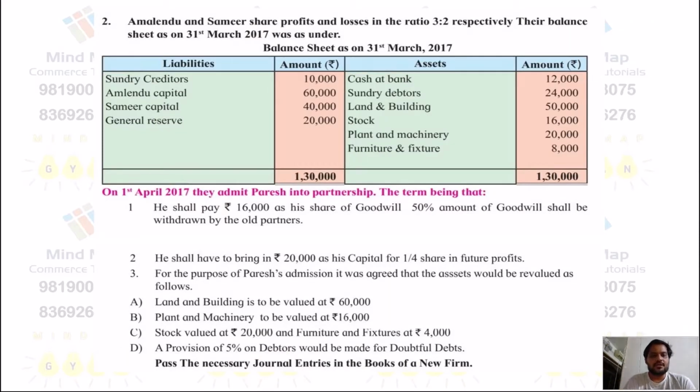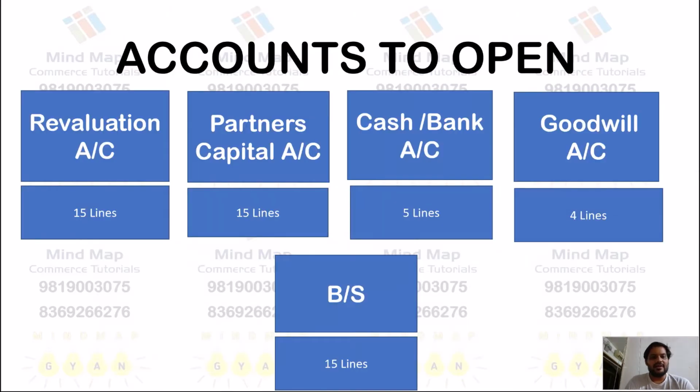So there are two old partners sharing profits in the ratio 3:2 on 31st March 2017, and on 1st April 2017 they admit Paresh, a new partner, with the following terms. In this sum, we have to prepare the revaluation account, partners capital account, cash bank account, goodwill account, and the balance sheet.